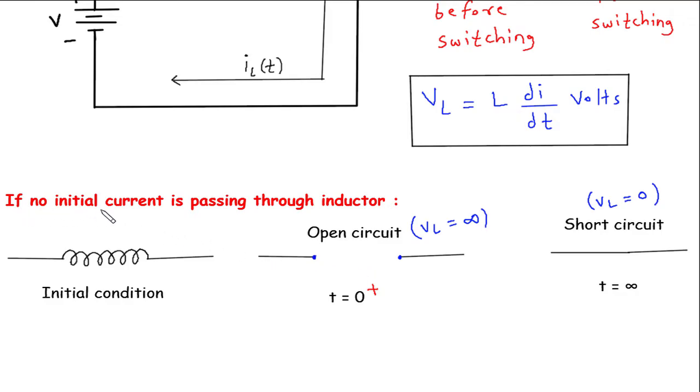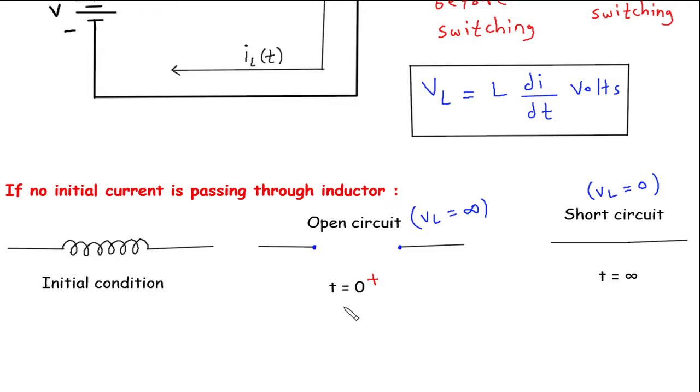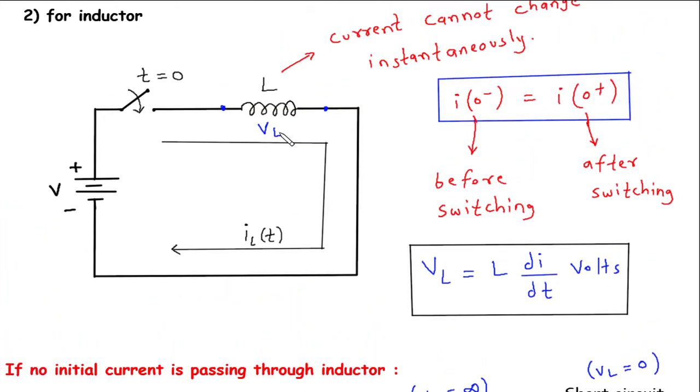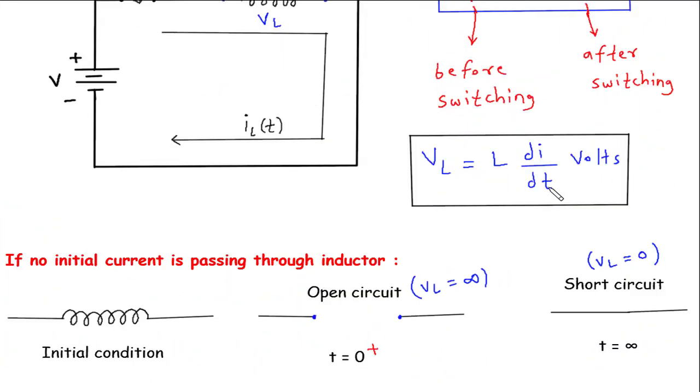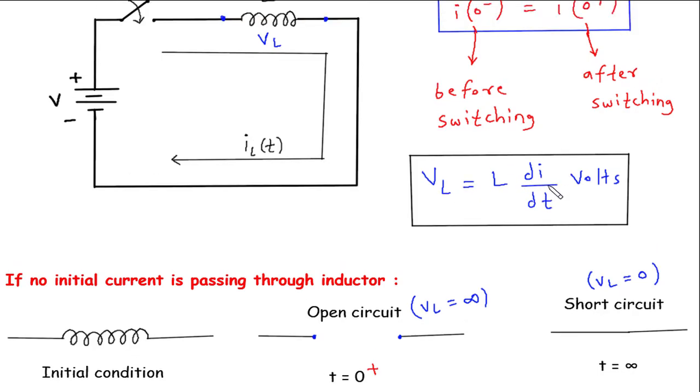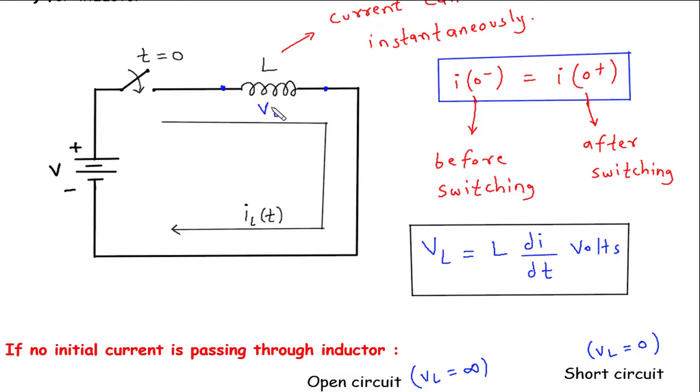Now, if no initial current is passing through the inductor, then the initial condition will be like this, and in case of t is equal to 0 plus, that is the switch is closed, it will act as an open circuit because VL will be infinite. Since t is equal to 0, VL is equal to infinite. So when VL is infinite, that time this inductor will be open circuited.